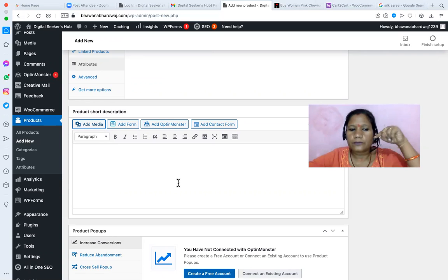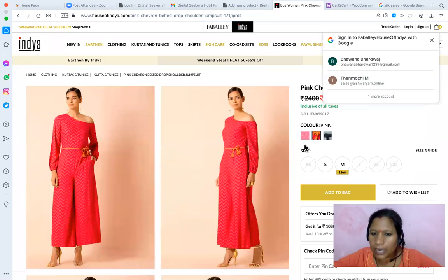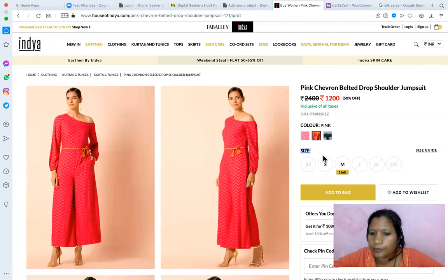Ma'am, one question. For one product, if I add 3 color options, will the 3 boxes automatically come if I add all the things in the attributes? If you are adding 3 colors, these 3 options will appear. Here, the attribute is what? Color is one attribute, size is another attribute. So in the color you are adding pink, red, and black, or in the size you are adding these. When you have this attribute, it will appear on the product page. If you do not add the attributes, they will not appear on the product page.